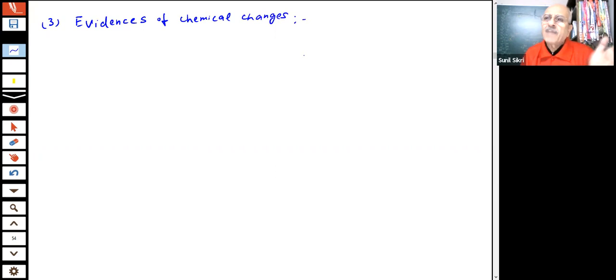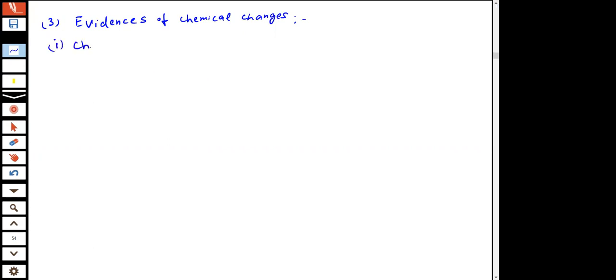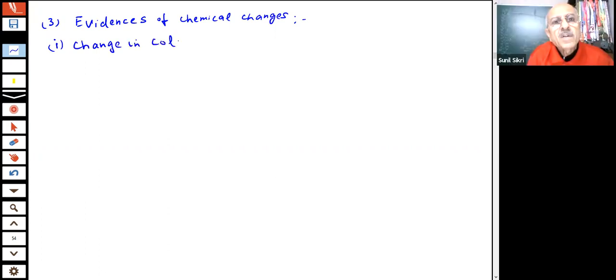It is clear chemical change will take place, new substance will be formed. How will I know? There could be, students, change in color. When new substances are formed, student, there could be change in color.